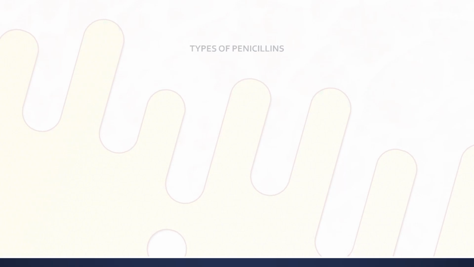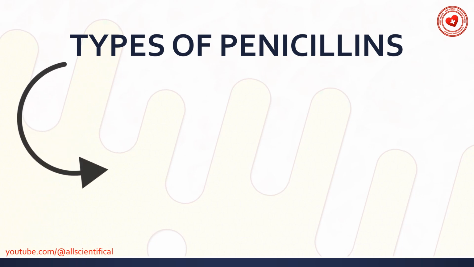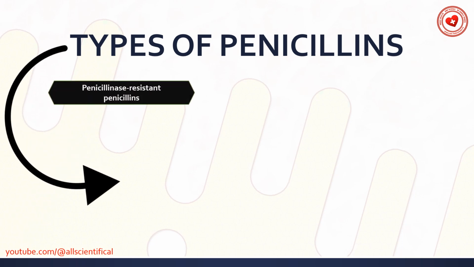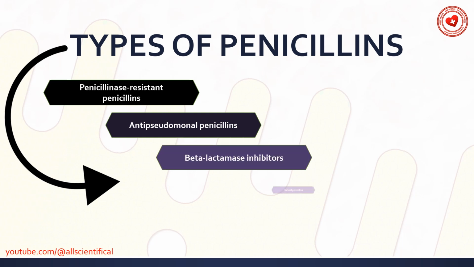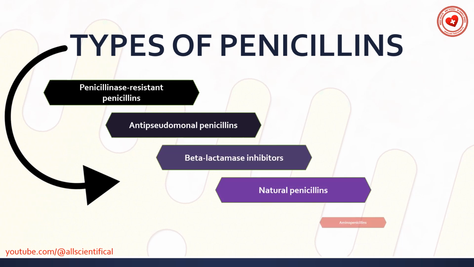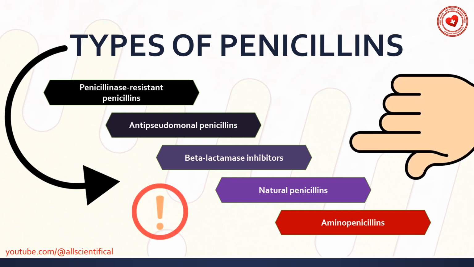First of all, you should start with the fact that ampicillin is part of a penicillin group. This group includes 5 categories of antibiotics: penicillin-sensitive penicillins, antipseudomonal penicillins, beta-lactamase inhibitors, natural penicillins, aminopenicillins.